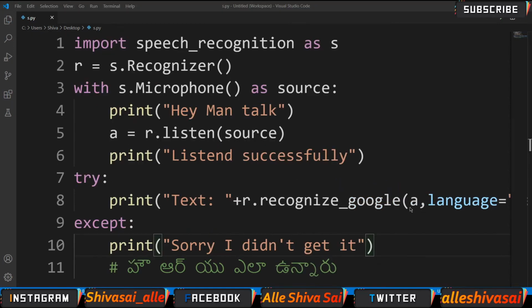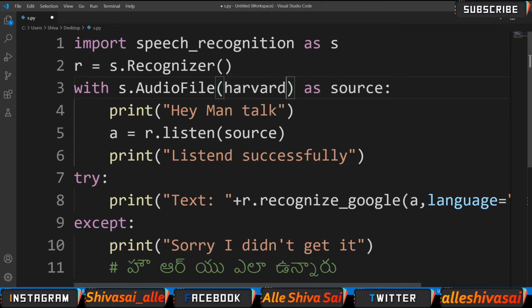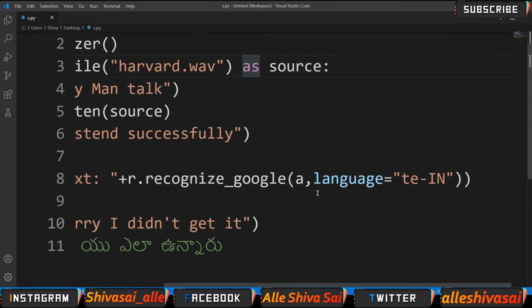Now let's see how to convert the audio file into the text. The audio file must be in the format of WAV, AIFF, or FLAC. Here instead of microphone, I'm giving the audio file, hardware.wav. It should be in the form of single quotes or double quotes. Before executing, I want to erase this one.